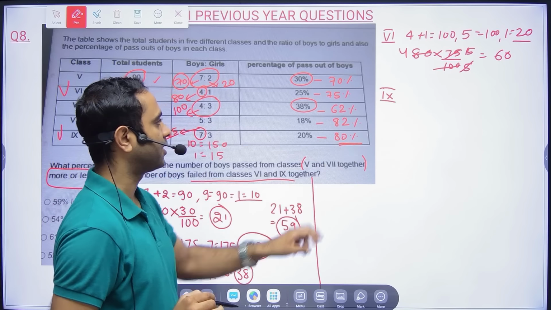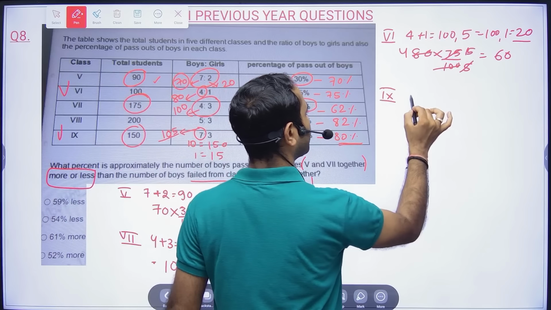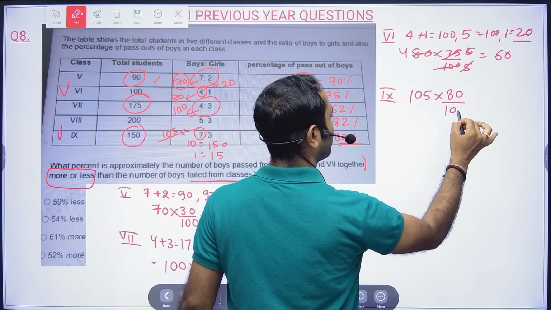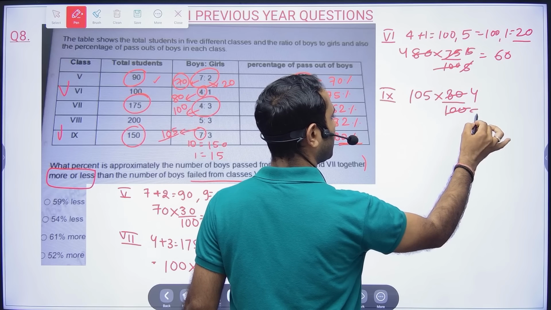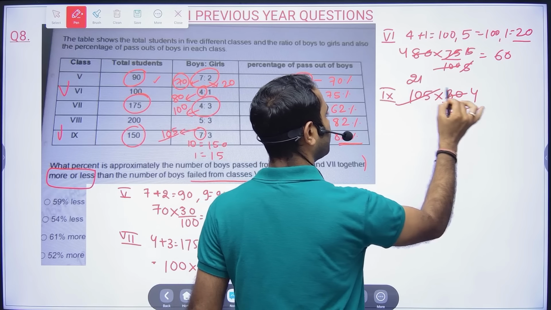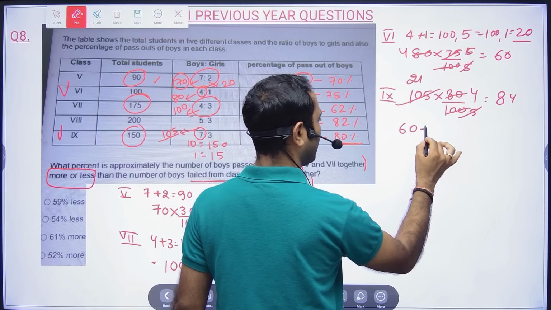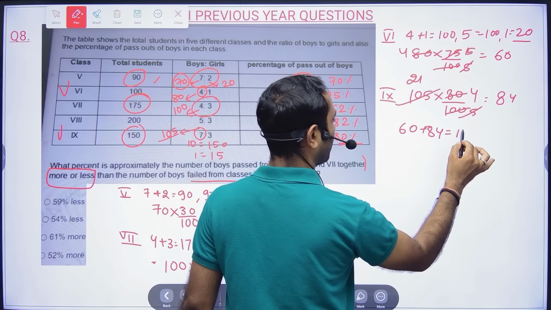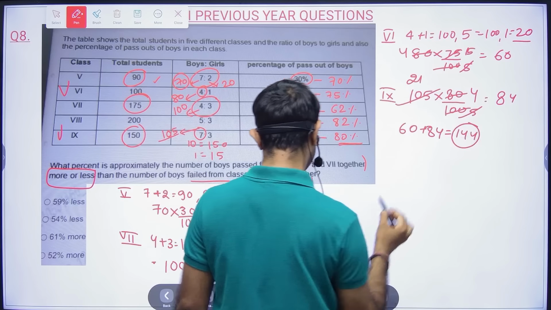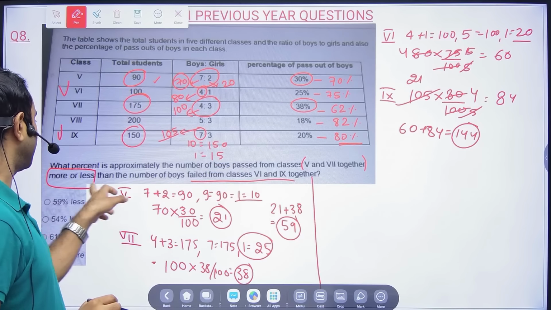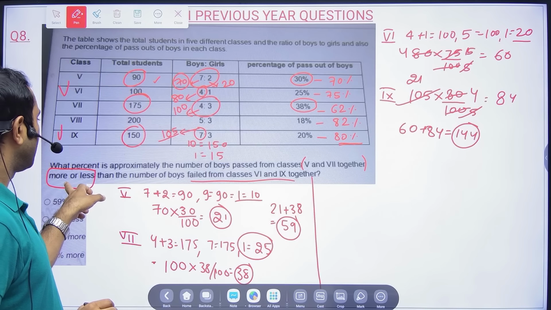Sir, 80% have failed. Here also we took 70% failed. So 105 into 80%, which will be nothing but 84. So the number of students failed here is 60 plus 84, that is nothing but 144. Okay. Now what they're asking is whether the number of boys passed is less or more.